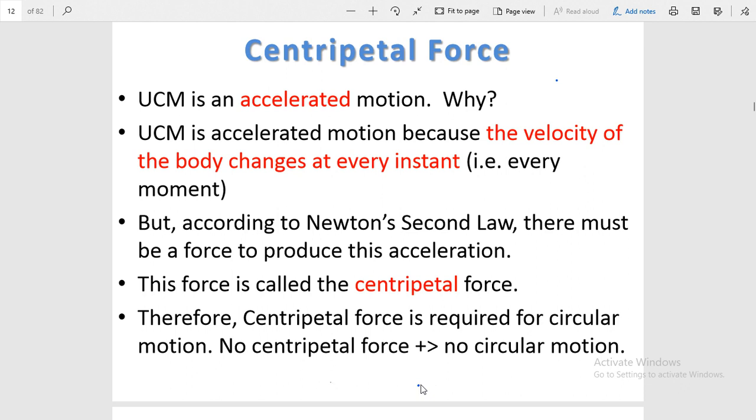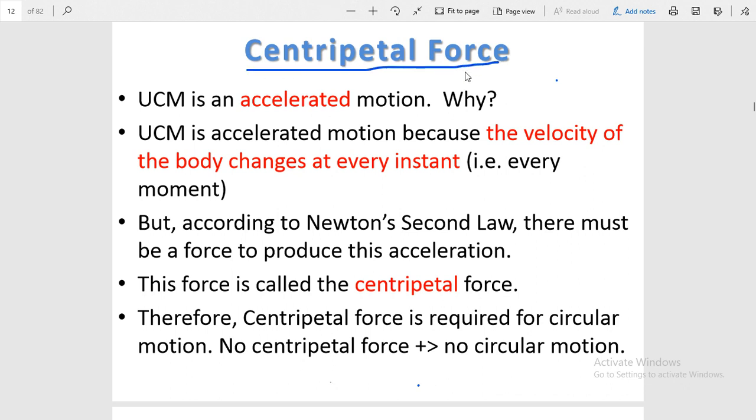Okay, and with this concept, in the same slide we will complete the concept of uniform and non-uniform circular motion, and then we will study that all circular motions are accelerated, whether they are uniform circular motion or non-uniform circular motion. Okay, so let us see what is centripetal force. Students, you can see here centripetal force.